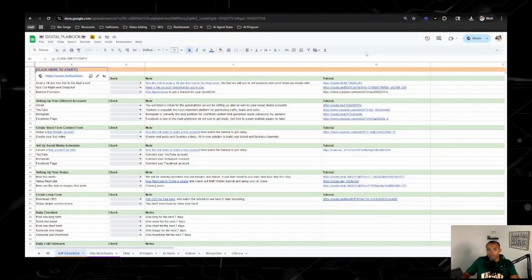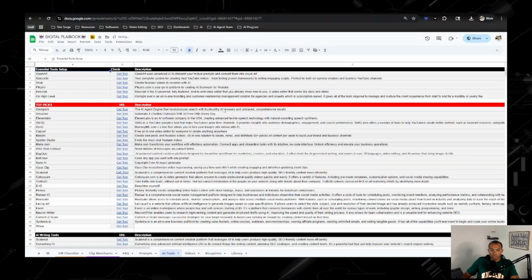So with attention, we need to post a bunch of content about whatever AI tool that we're going to be promoting. And then that conversation, that comes from building your email list. So you're going to be pushing them to give you their first name and email, pretty much just like what I did with the digital playbook. And then that's where that conversation starts, is you're telling them a little bit about yourself, you're giving them more information and knowledge about this AI tool, and then they sign up for the tool. And then if they continue to use it, you'll get a commission on that rebill. So once we do that, let's go ahead and pick an AI tool.